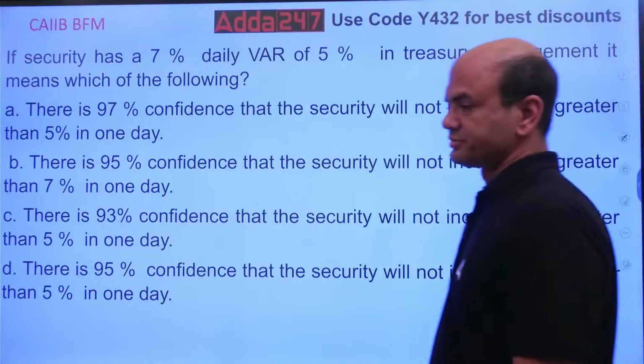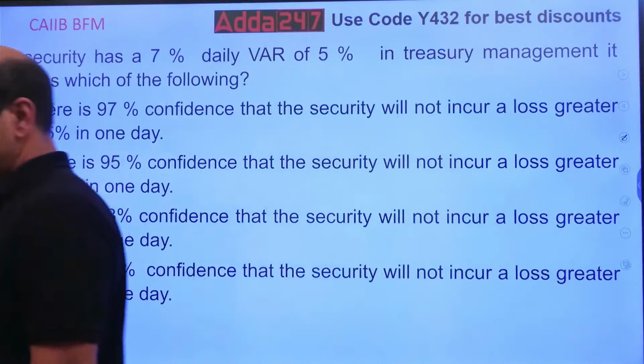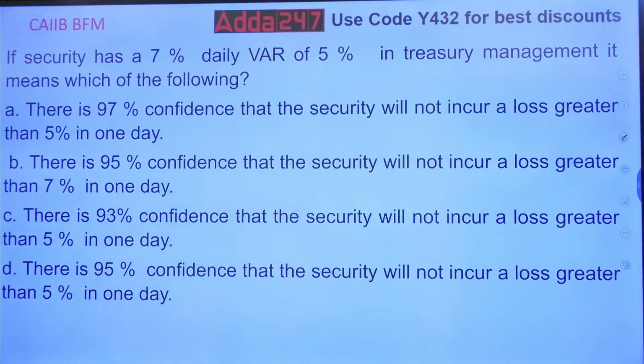Read this. If a 7% daily VAR of 5% in the treasury management, it means which of the following? There is 97% confidence that the security will not incur the loss greater than 5%.